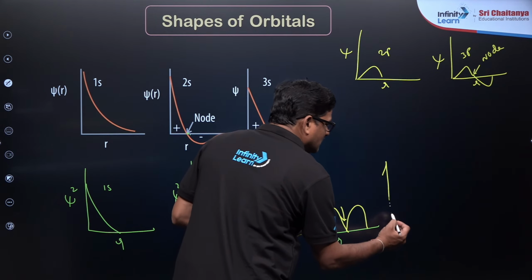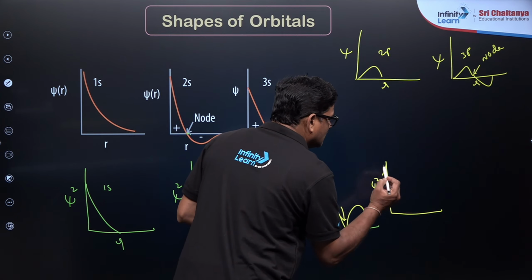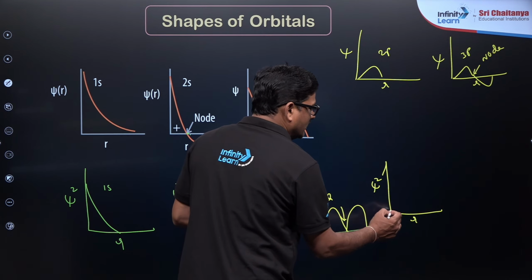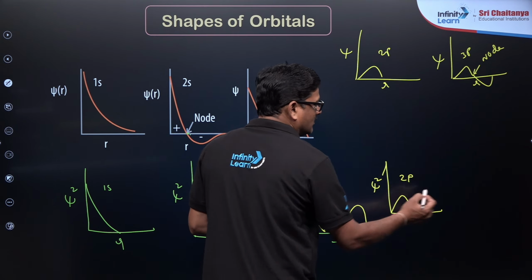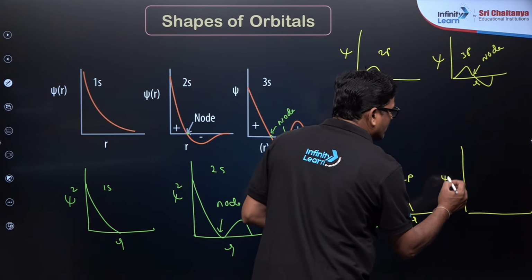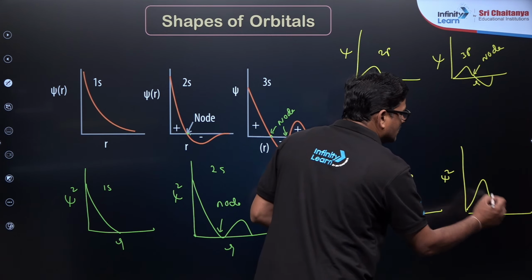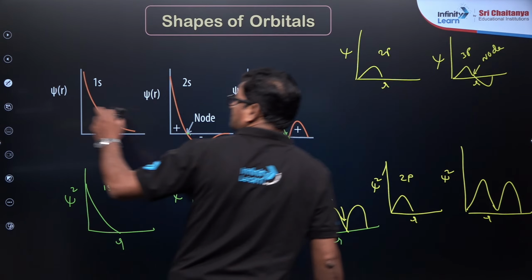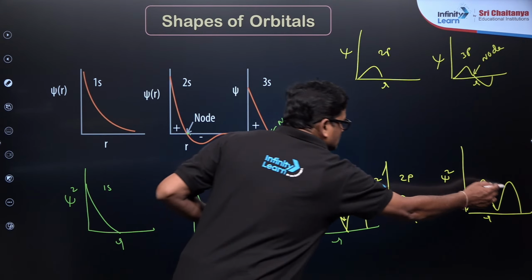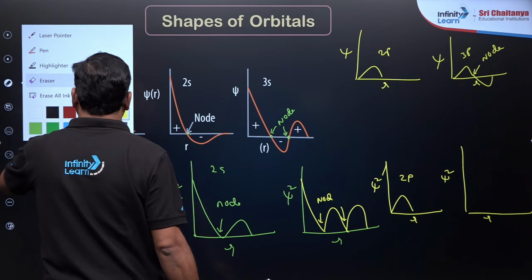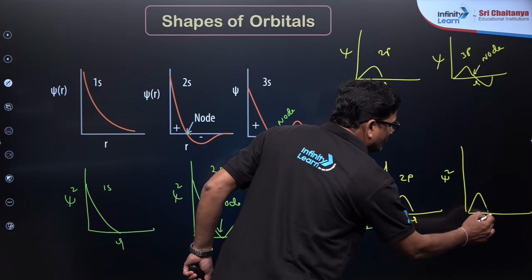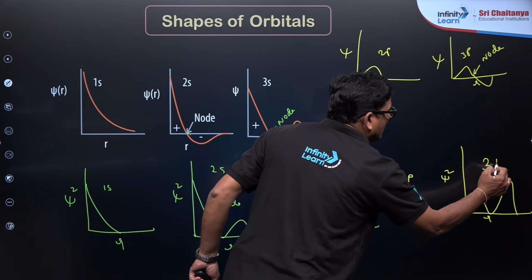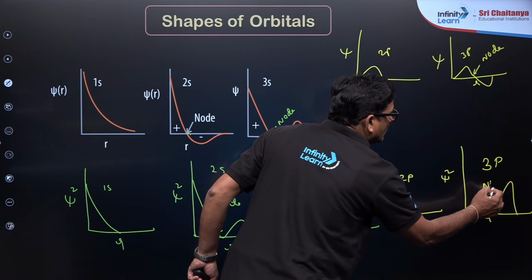So, if you take psi square versus radius, it is going to be the 2p orbital. Psi square versus radius, this has to be flipped up. For the 3p orbital, there is a node. Are you getting it or not?